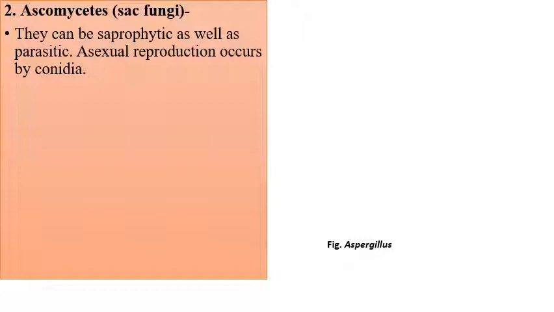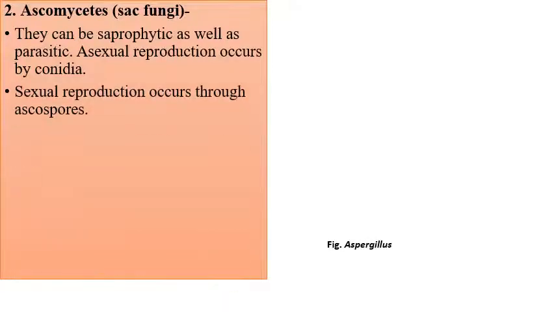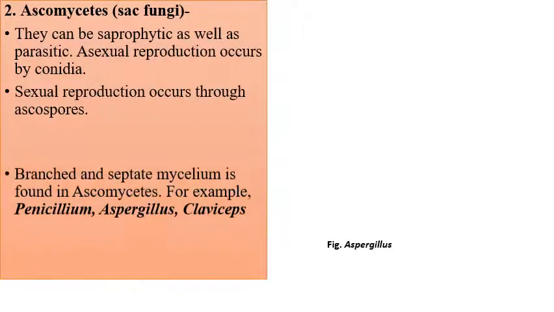The difference between conidia and sporangiospores, I'll tell you later in my slides. Sexual reproduction occurs by ascospores, ascus containing bodies. I have talked about sporangiospores and the sporangium, and here we'll talk about the ascus, a cup-like structure which will contain the spores, known as ascospores.